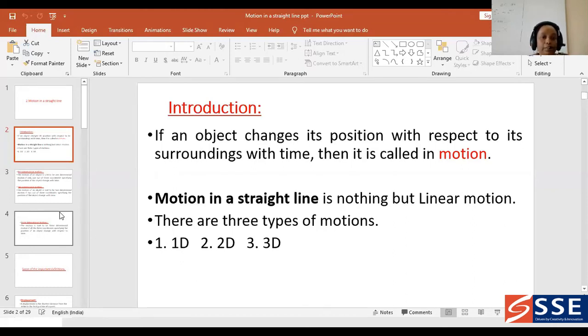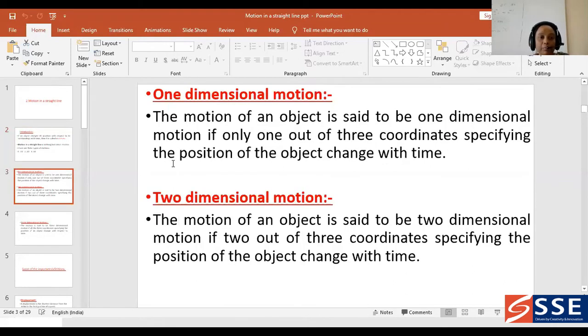So next, how we can define one dimensional motion. The motion of an object is said to be one dimensional motion if and only if out of three coordinates, we know that already there are three coordinates along x direction, y direction, and z direction.